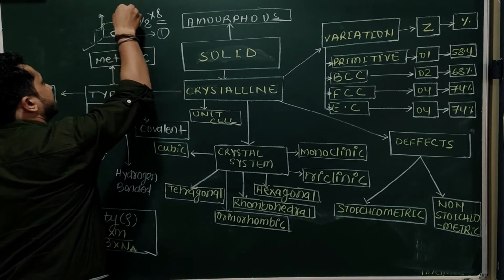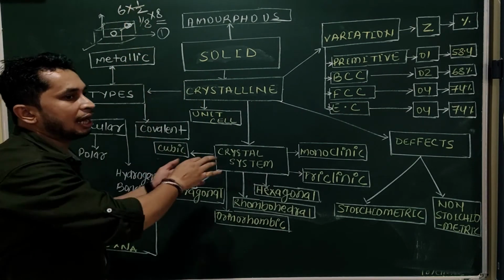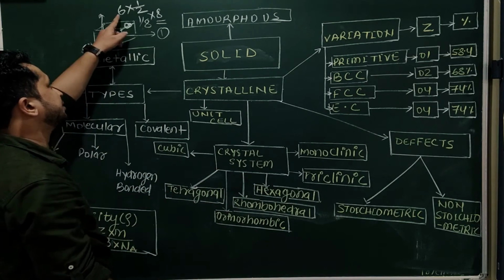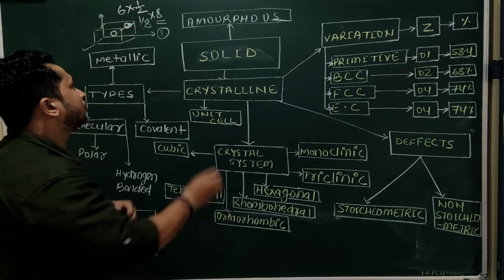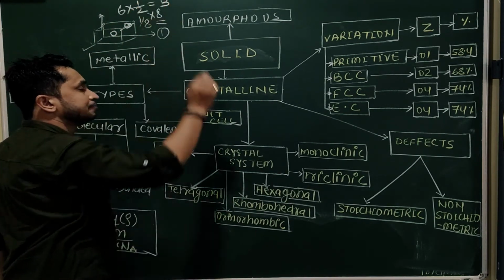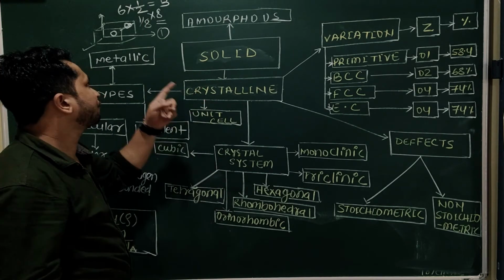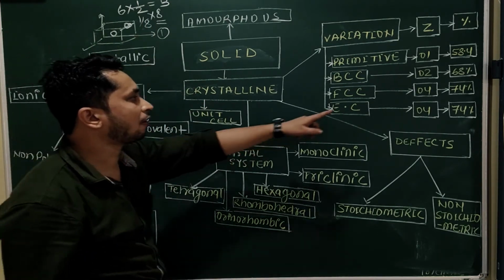So 6 faces having one atom each, but only half part is inside the room. That means 6 into 1 by 2 is equal to 3. So 3 atoms from the faces and 1 atom from the corners, that is 4.